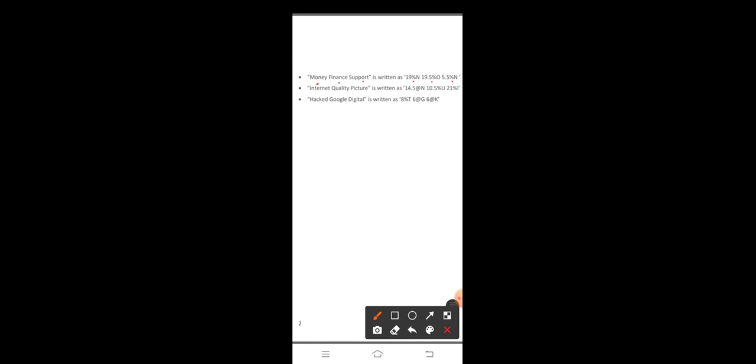If we try to find the code for money separately, finance separately and support separately, it is difficult. How can you find it out?